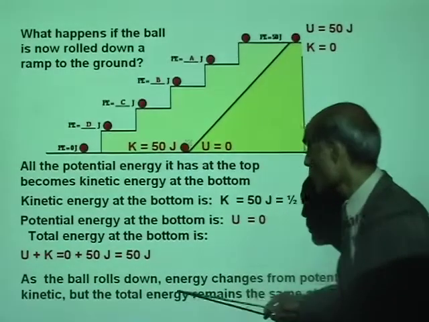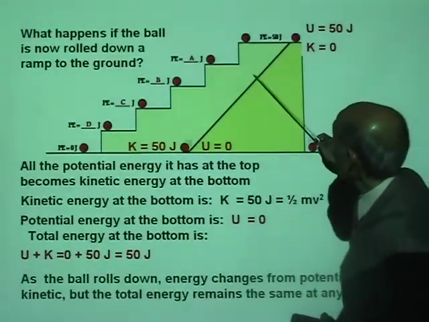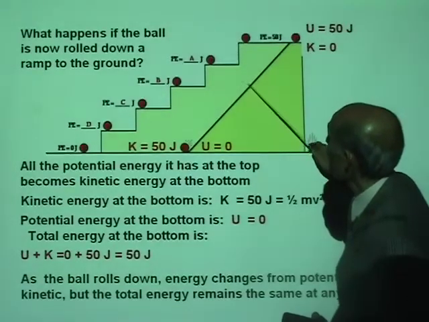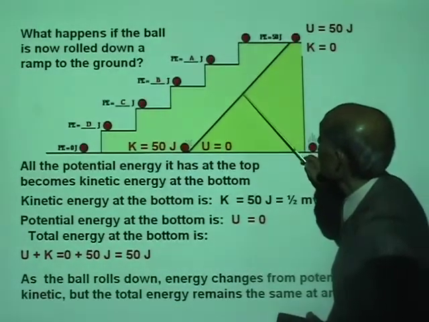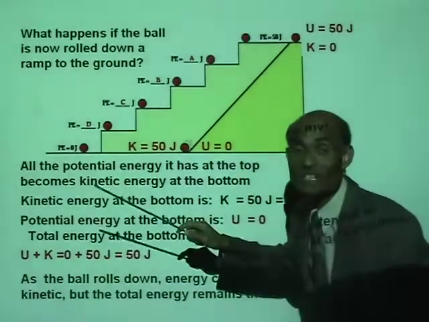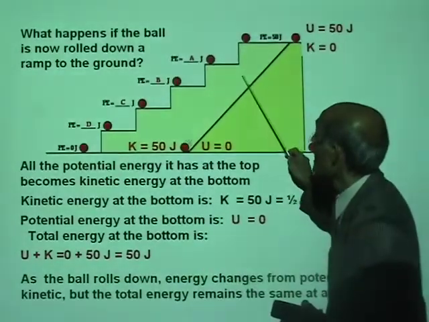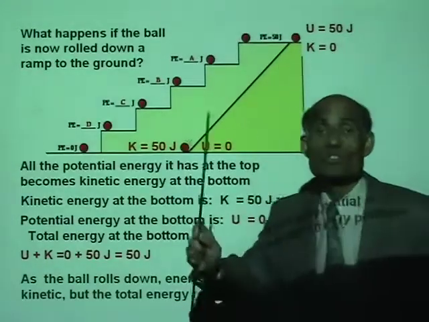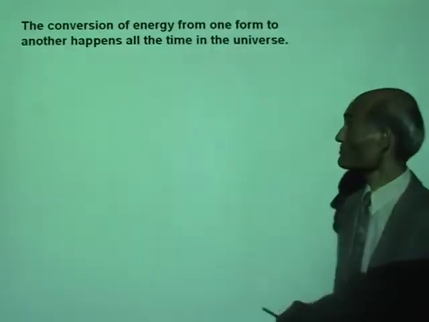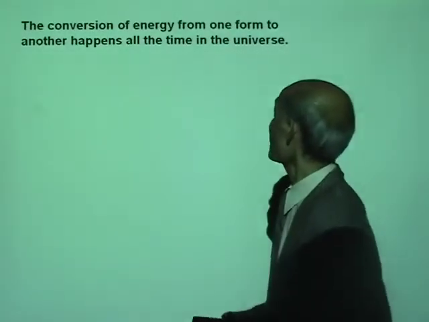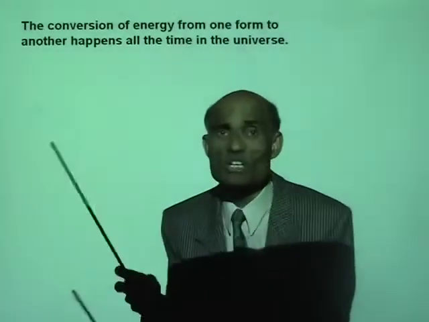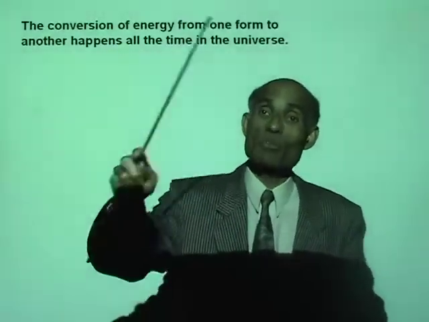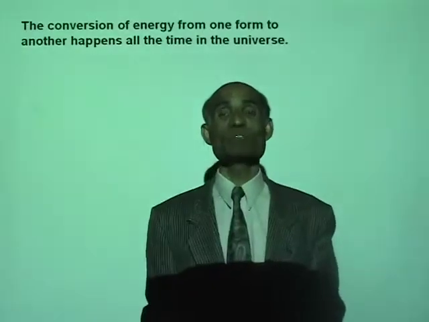As the ball rolls down, if you keep the ball at a position like this, when it comes here, it will have both potential energy and kinetic energy. And if you add the potential energy and the kinetic energy, that will also be 50 joules. The conversion of energy from one form to another happens all the time in the universe.